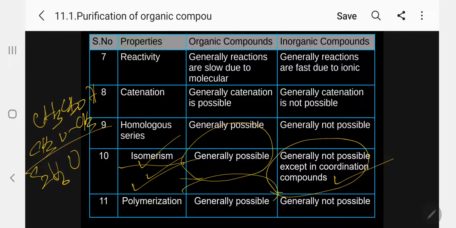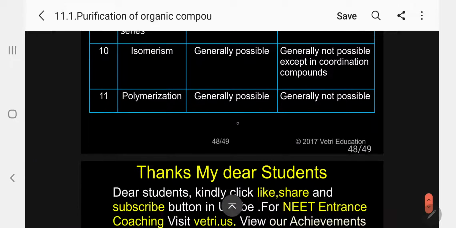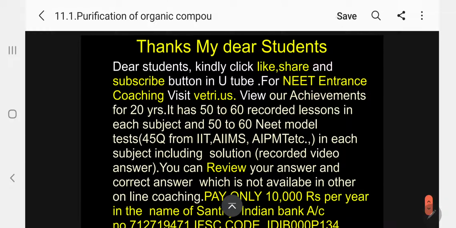Polymerization. Generally organic compounds undergo polymerization, whereas inorganic compounds will not undergo polymerization. For a simple example, vinyl chloride undergoes polymerization to give PVC, polyvinyl chloride. Isoprene undergoes polymerization to give rubber. So this is the difference between organic and inorganic compounds.